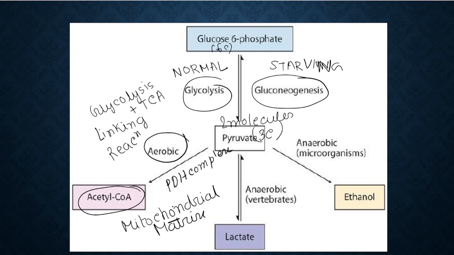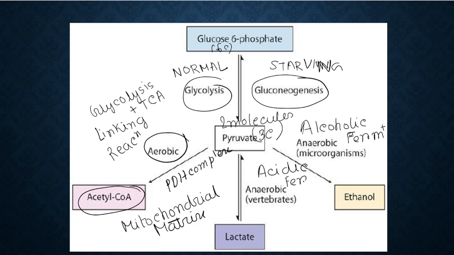लेकिन अगर इस पायरुवेट के पास ऑक्सीजन अवेलेबल नहीं है, if it is anaerobic condition, तब क्या होता है? दो चीज हो सकता है. Either the pyruvate will go for alcoholic fermentation, or it can go for acidic fermentation.